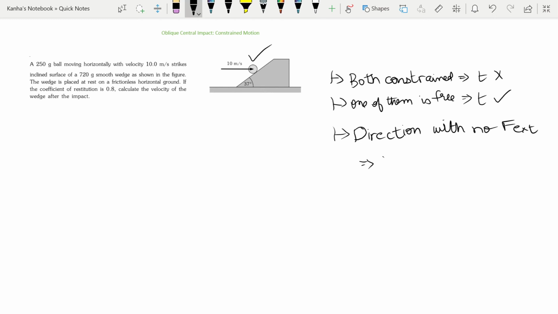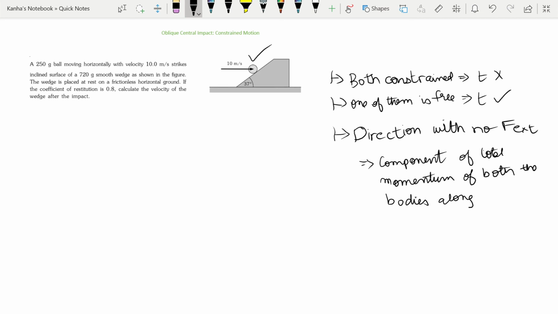The component of total momentum of both the bodies along this direction remains conserved.